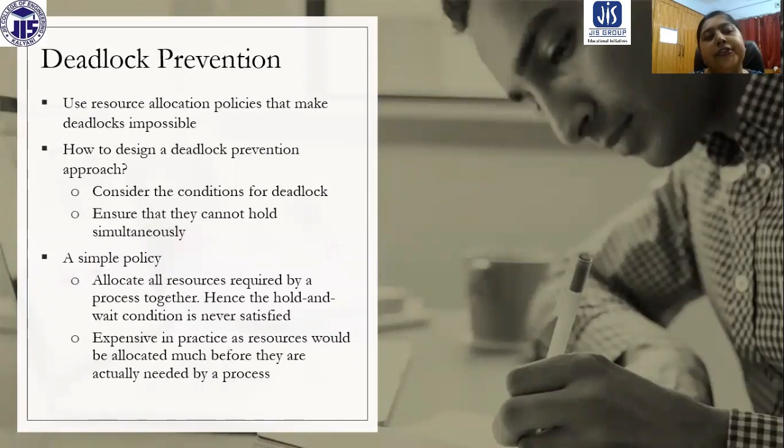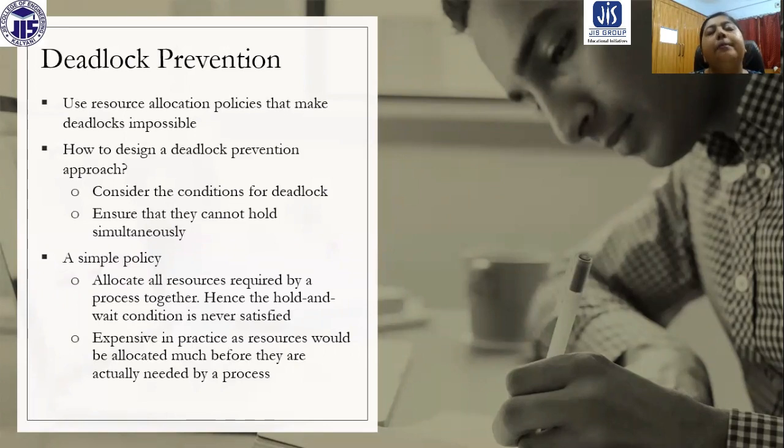So the next question comes, how to design a deadlock prevention approach? We need to consider the conditions for deadlock, because those conditions, mutual exclusion, hold and wait, no preemption, and circular wait, are all necessary for deadlock.